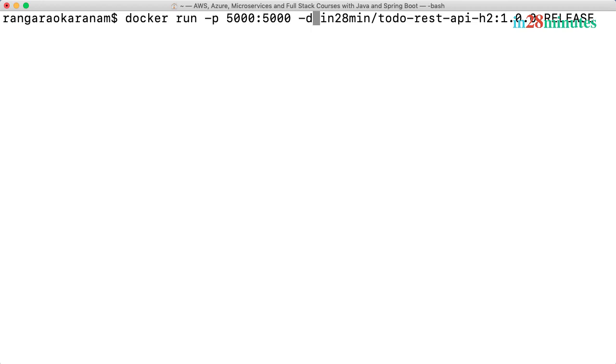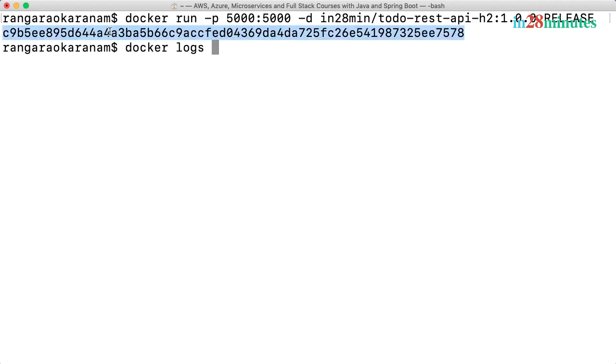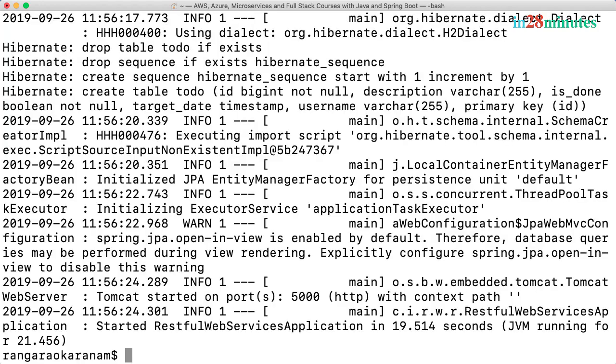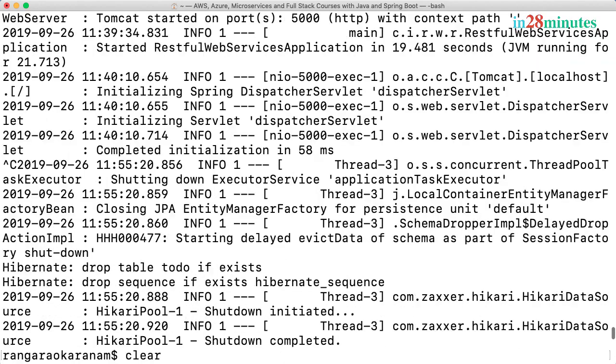So you'd want to detach it from that. Let's press enter. You'd get a container ID, and that's it. You don't see any of the logs. If you want to see the logs, you can say docker logs and the ID of the container. So I'll copy and paste this in. You can also type in a subset of the ID. You can also say C9B5 instead of the entire thing. So if I do docker logs, you can see some of the logs from that specific application.